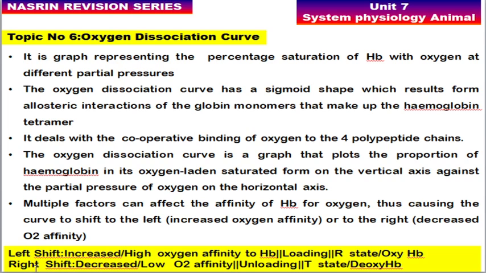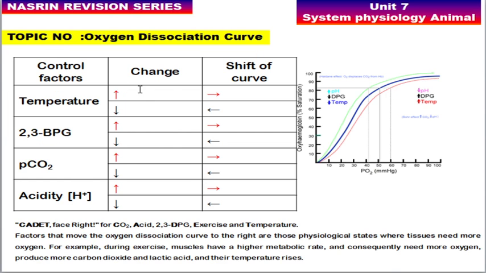Okay, and this right shift of the curve is promoted by a decreased, low oxygen affinity. This right shift will also be promoted when oxygen has been unloaded, separated from hemoglobin, and the hemoglobin is present in the T state, or tense state. So the T state is nothing but the deoxy form of hemoglobin. So here this is what the thing is.